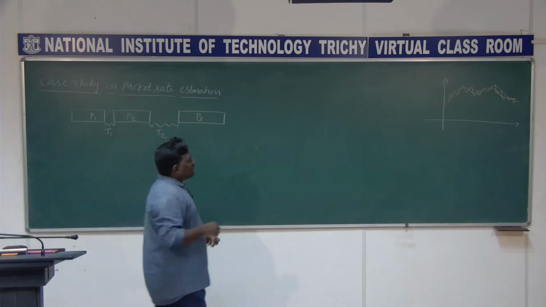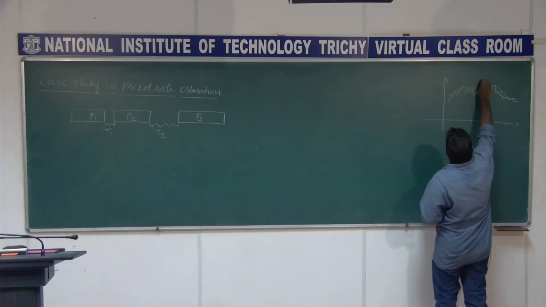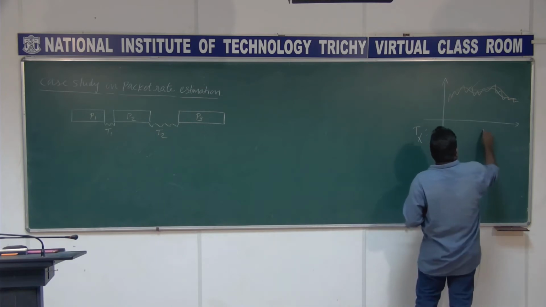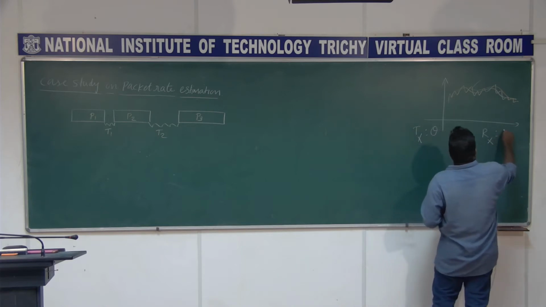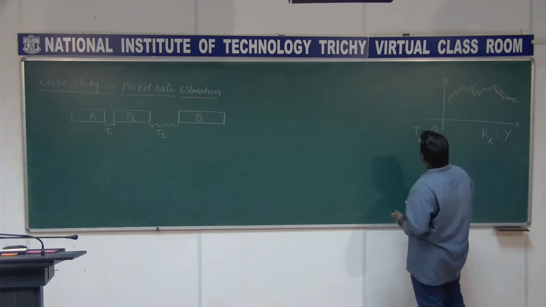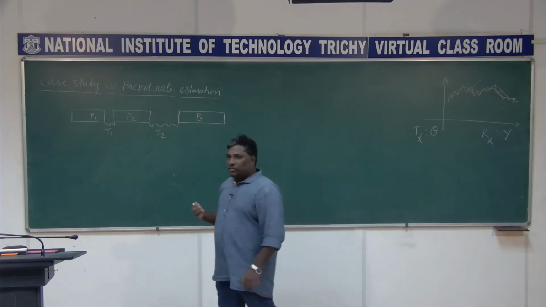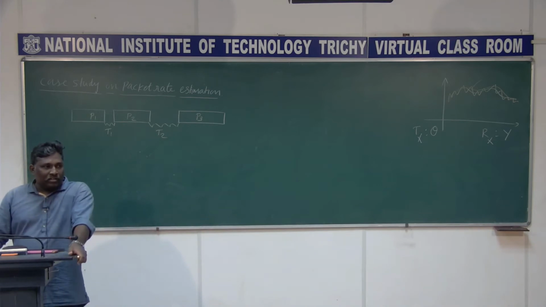For example, in this case, let me say that this white color is from the transmitter. We have this transmitter and then the receiver. We have this theta and then y here, right? Theta is the random variable associated with the transmitter, and y is the random variable associated with the receiver.